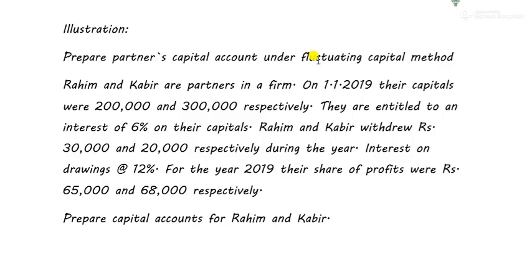The next thing is interest on drawings. Now interest on drawings is an expense for whom? Who has to pay the interest on drawings? The partner has to pay the interest on drawings. Why? Because if he is withdrawing money from the firm, then he has to pay interest to the firm. So drawings reduce the capital, and interest on drawings also reduces the capital, therefore it is recorded on the debit side.